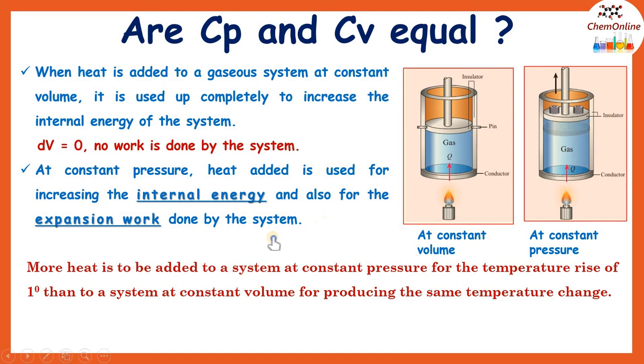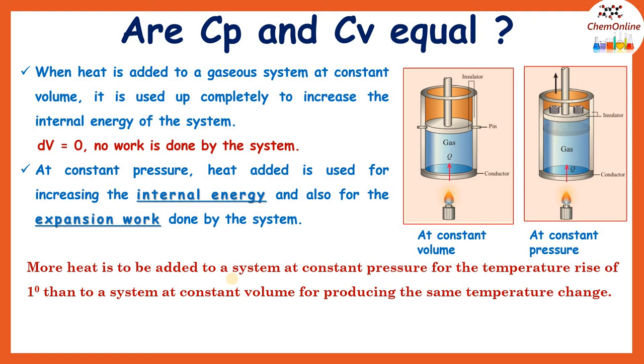In other words, we can say that when a system is at constant pressure, we will have to add more heat for the temperature rise of 1 degree than to a system at constant volume for producing the same temperature change. What is heat capacity? Heat capacity is the amount of heat required to raise the temperature of the system by 1 degree.